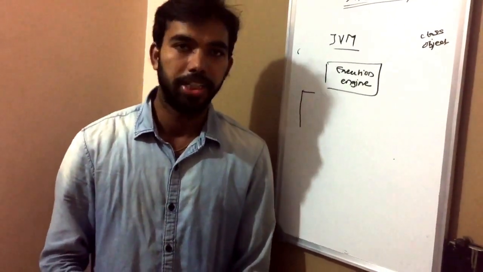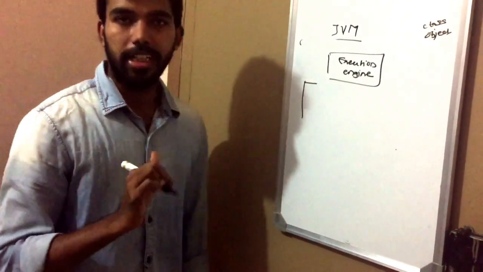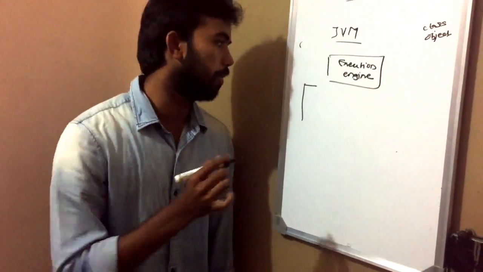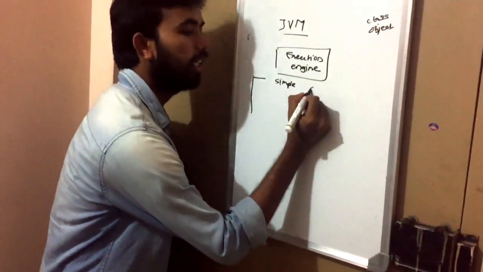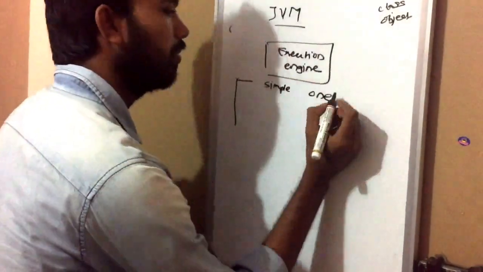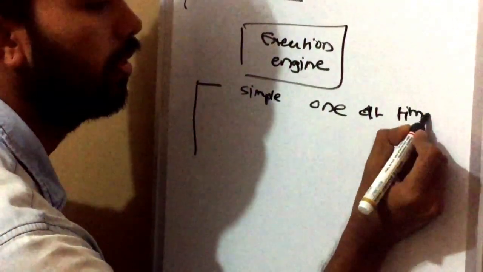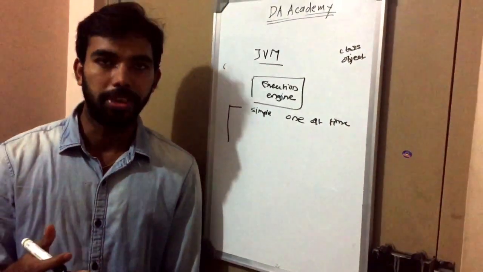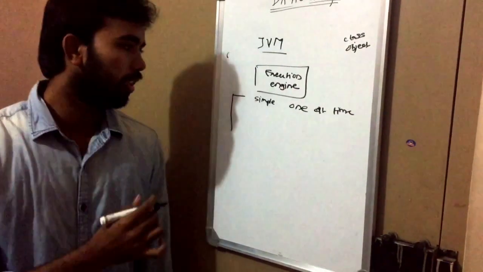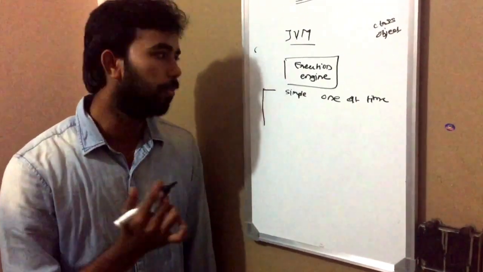Sometimes we call the JVM a Java interpreter also. There are three types of interpretation. One is the simple one, which works one instruction at a time. In that, every bytecode is converted into machine code one by one. This is the simple approach for converting bytecode into machine language.